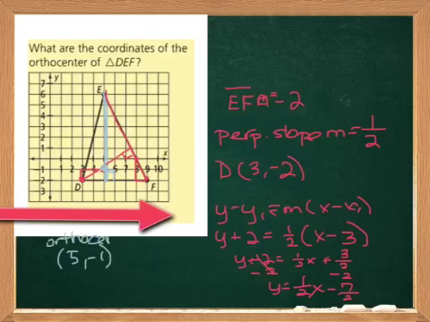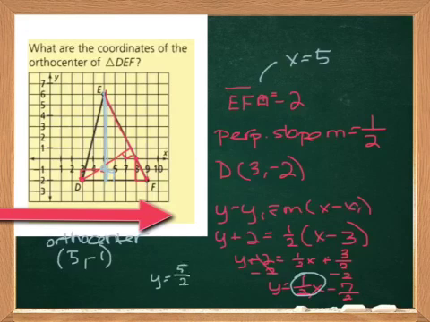You can also use a system of equations to do elimination or substitution. In this case, the equation of line EF would be x equals 5. You'd plug in the 5 here. So 5 times 1/2 is 5/2. You'd get 5/2 minus 7/2, which would give you -2/2, which is -1, and that's our y value.